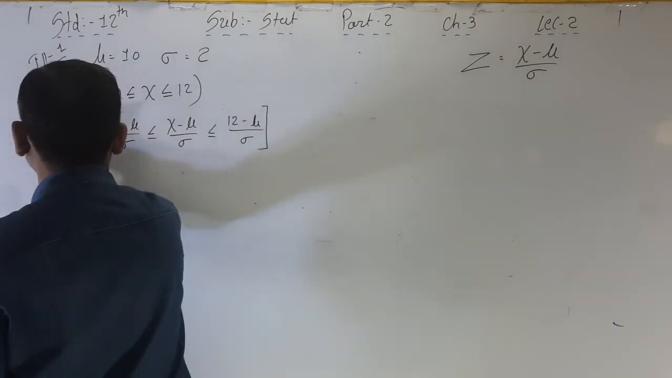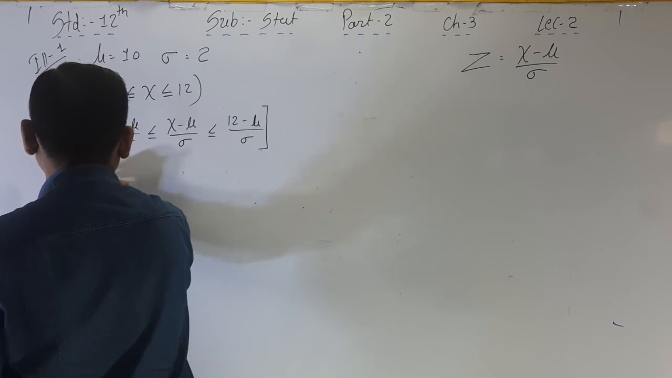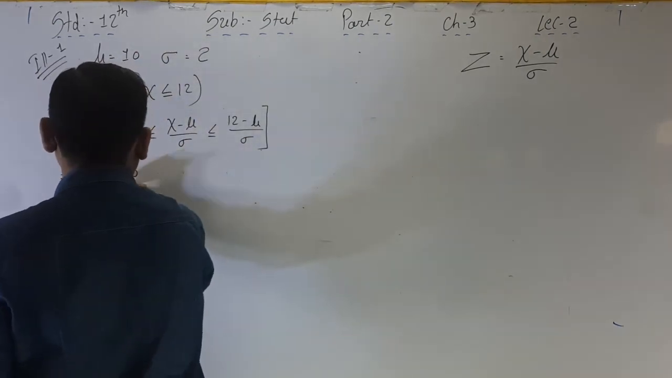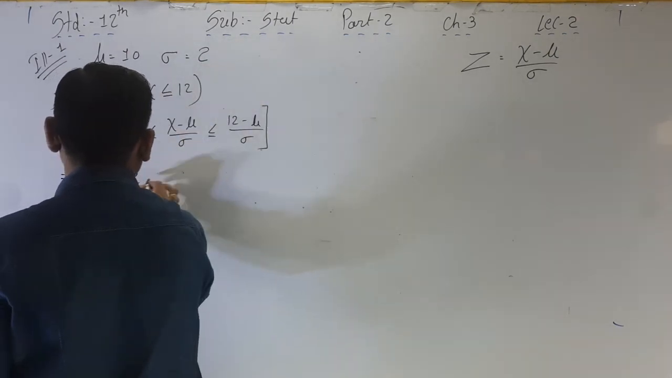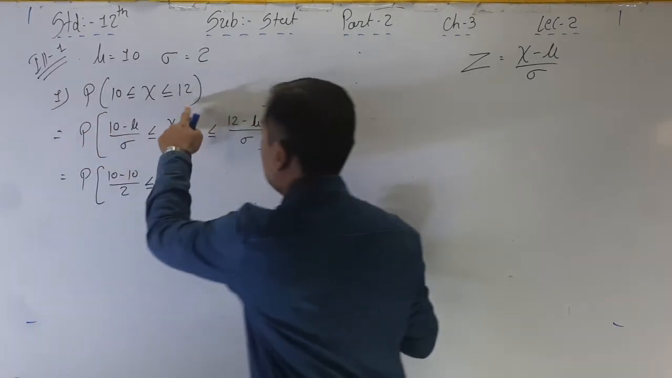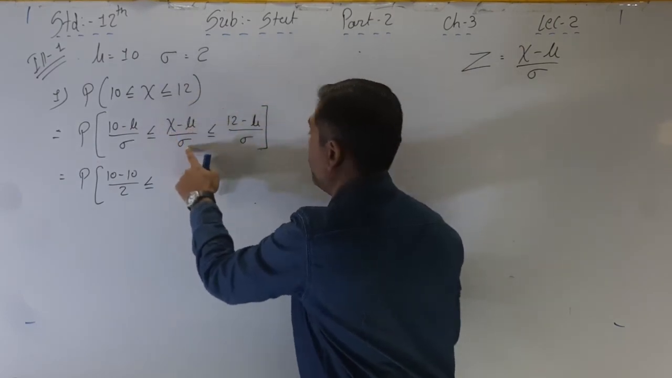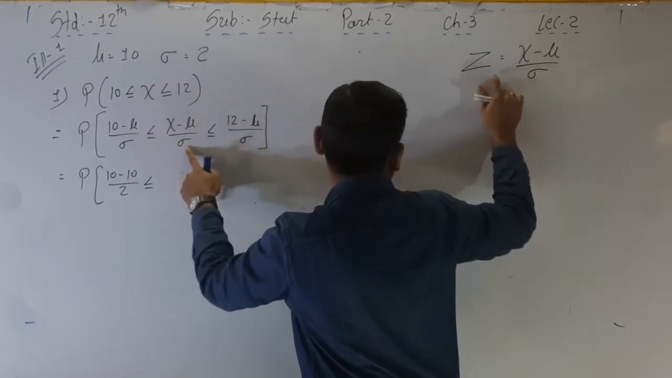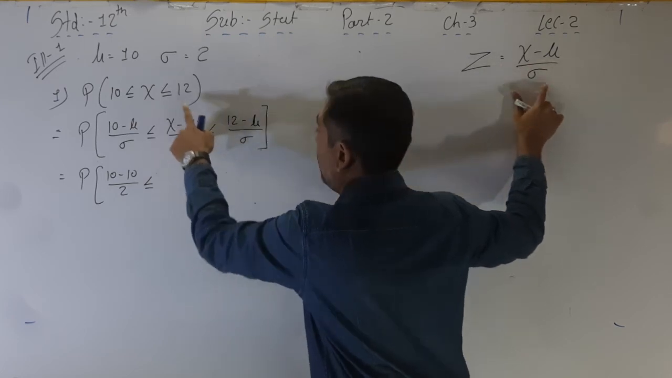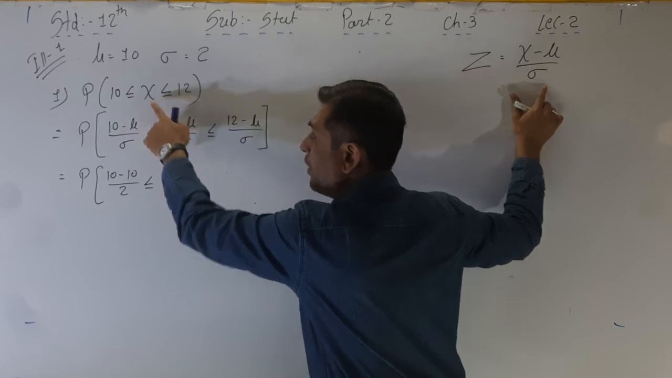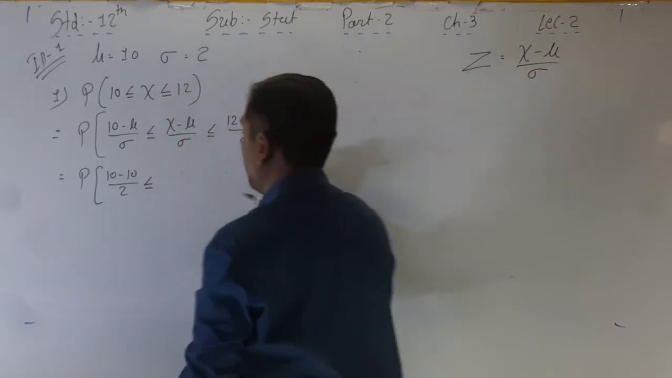P into bracket, 10 minus mu, is equal to what? 10. Sigma is equal to 2. Less than or equal to, see, this one is the value of z. This is the formula x minus mu upon sigma. Whenever we are converting this normal variable into a standard normal variable, that's why we have to write down z.